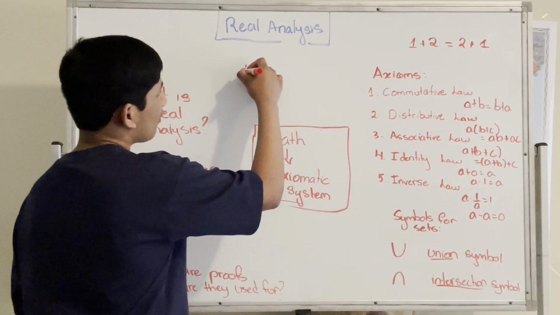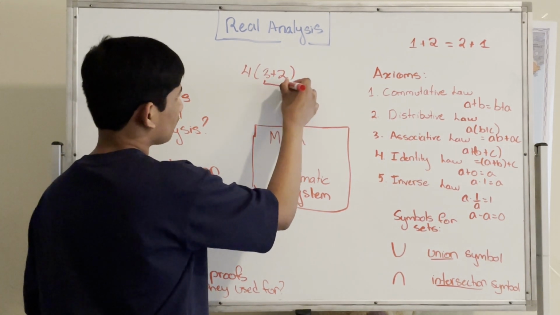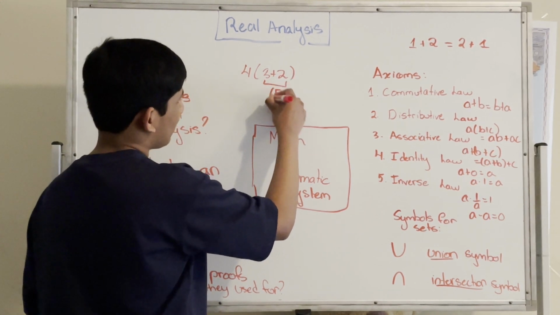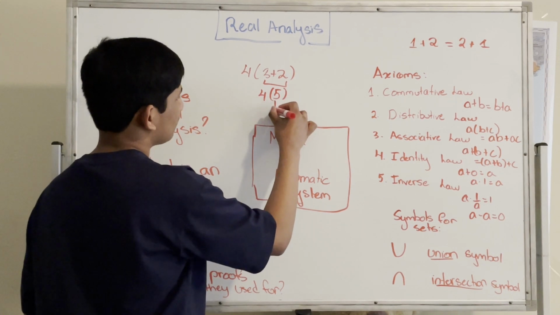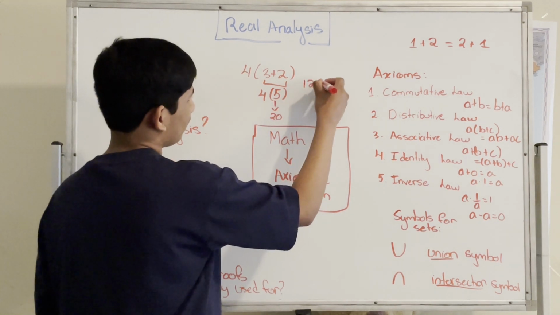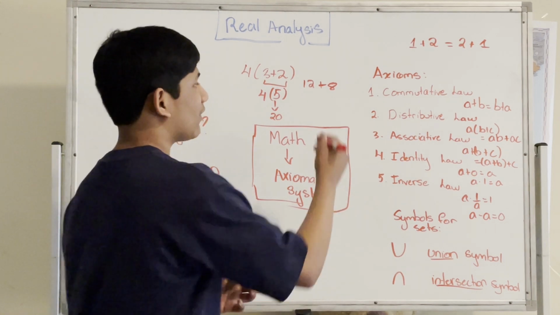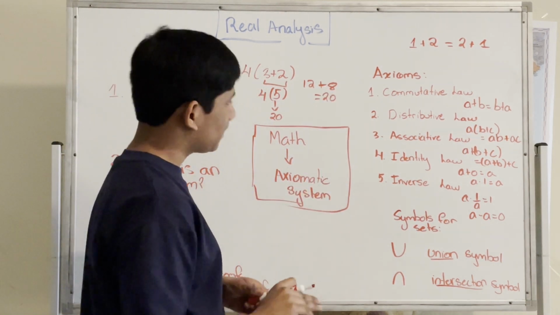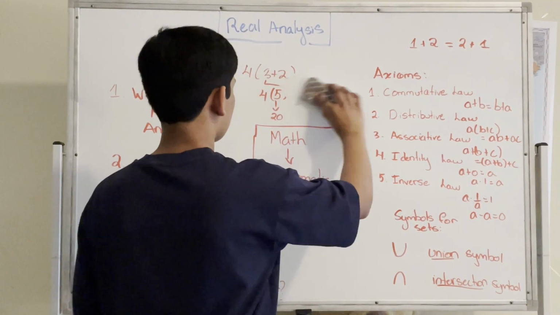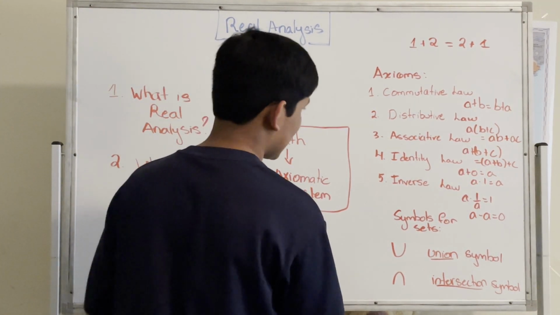So let's just say we have 4 times (3 plus 2). If we simplify the arithmetic expression inside of the parentheses, we get 5, and we have to multiply that by 4, and we get 20. Now, if we use the distributive law, we have 12 plus 8, because 4 times 3 is 12, and 4 times 2 is 8. Therefore, we get 20. So as you can see, the distributive law also works. Now we'll talk about these axioms in more detail in relation to a field in the next video.